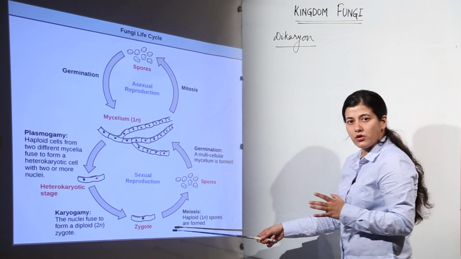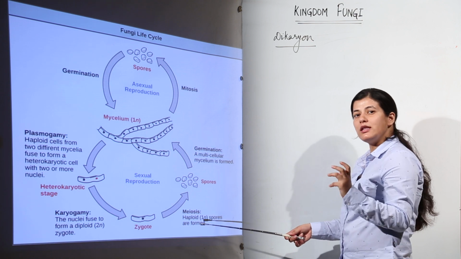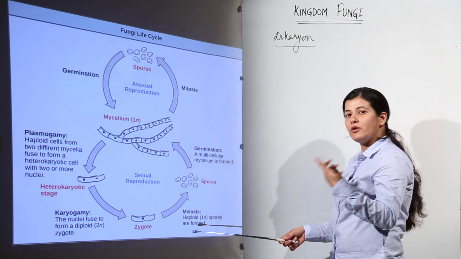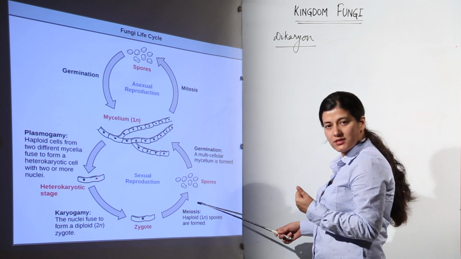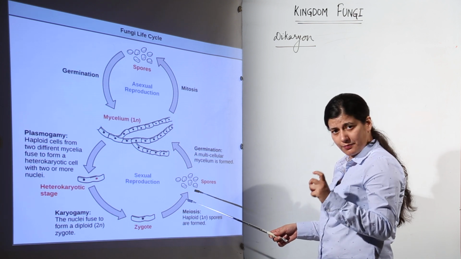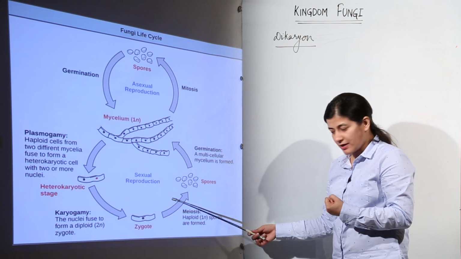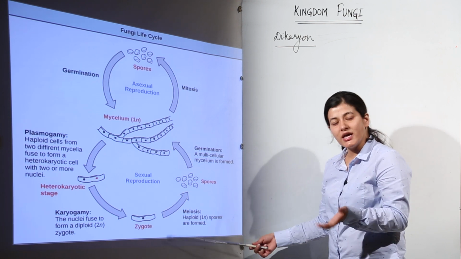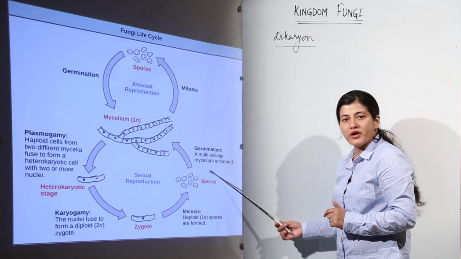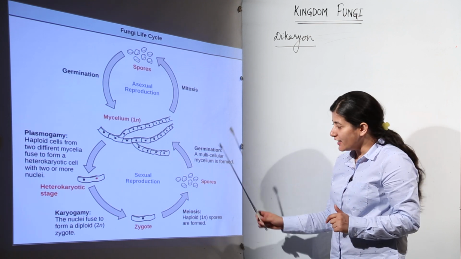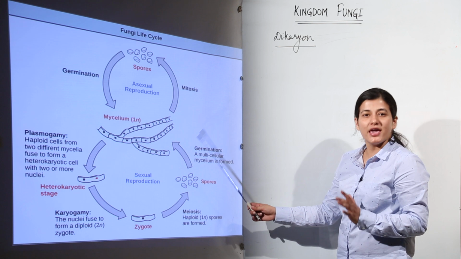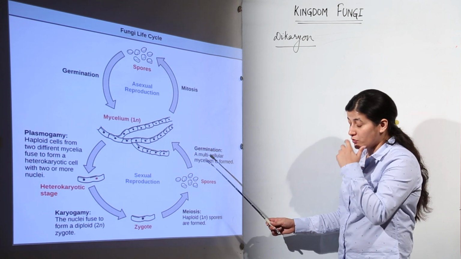Now, this zygote is diploid, and because the main body of the organism is haploid, it has to undergo meiosis. When the meiosis takes place, and successive mitosis can also take place, the diploid zygote gets converted to haploid spores which can germinate, and these haploid spores are sexual spores, sorry, pardon me, it won't be asexual.